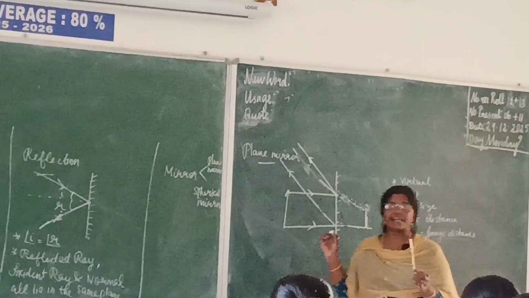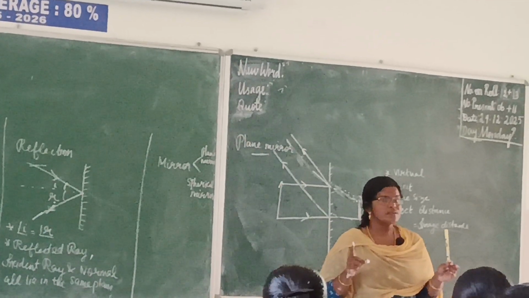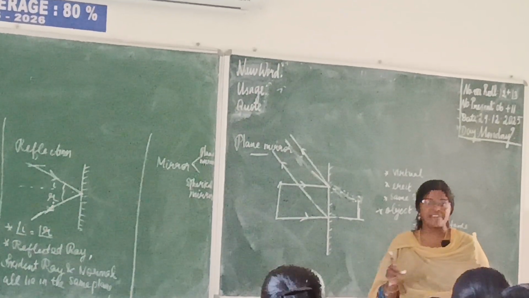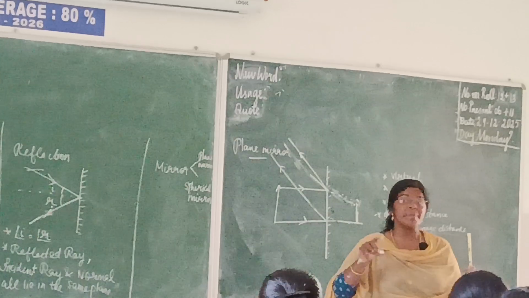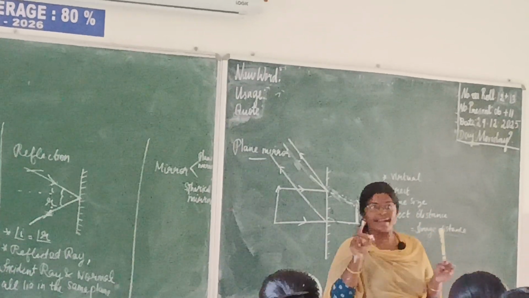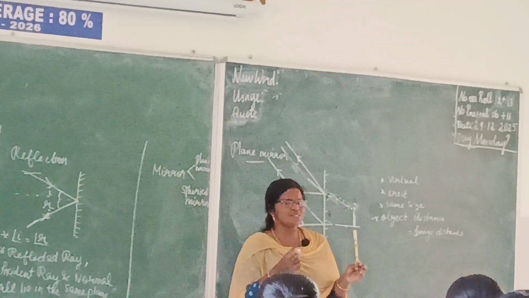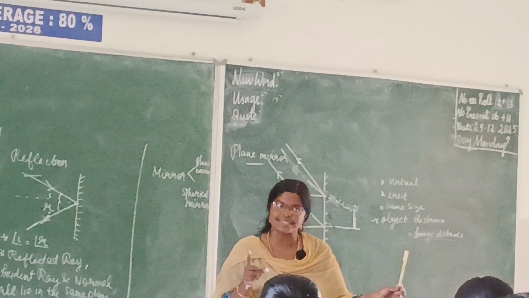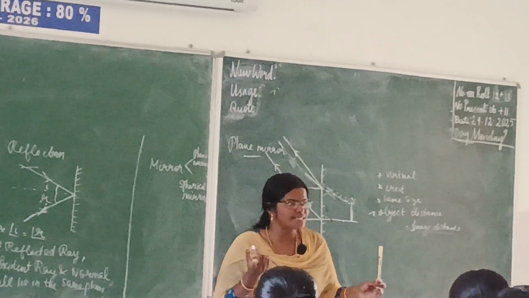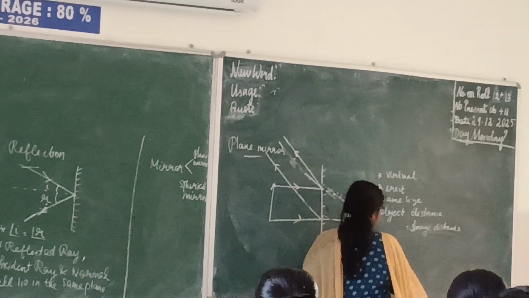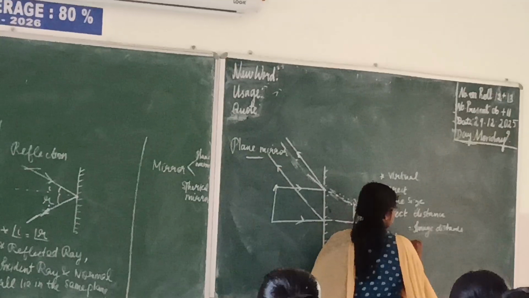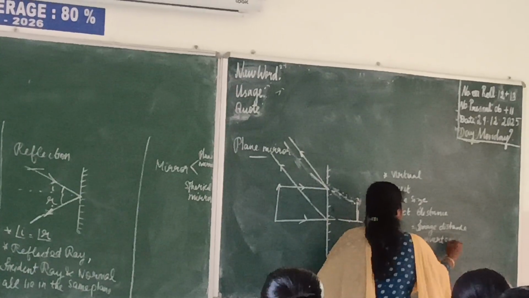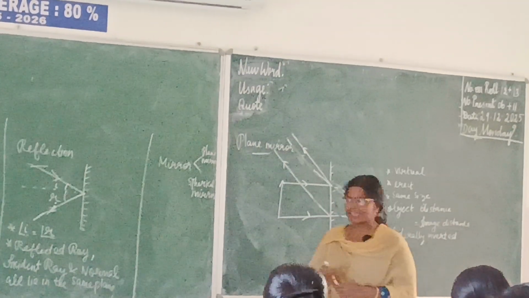So we have some characteristics: virtual and erect, then same size, and one more. Laterally inverted. What is the meaning of laterally inverted? Lateral means side. Side inversion. When we raise the right hand, it will show us as left. When we show left, it will show us as right. So the next characteristic is laterally inverted. These are all the characteristics of a plane mirror.